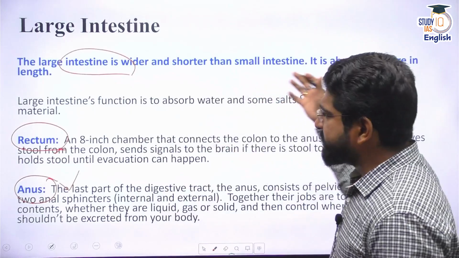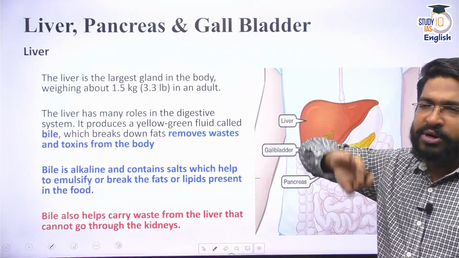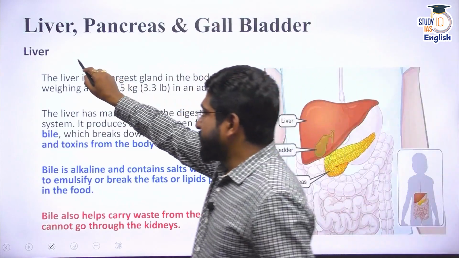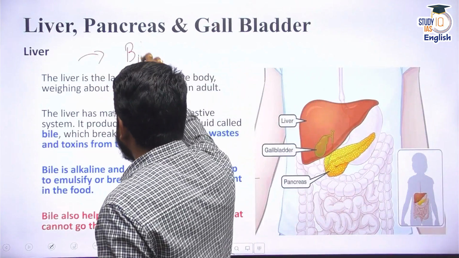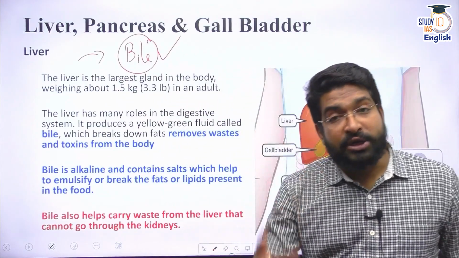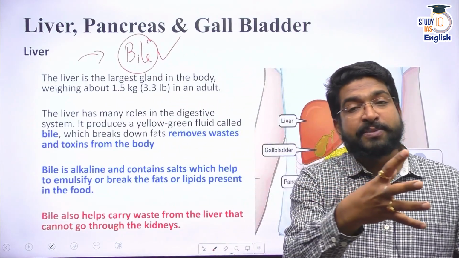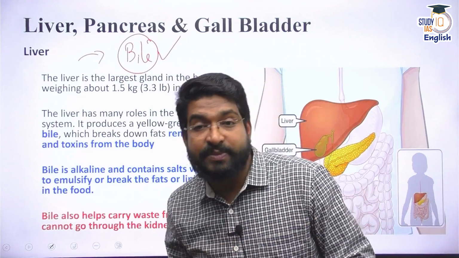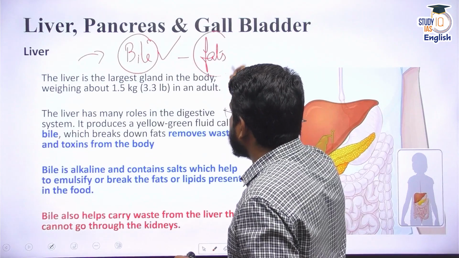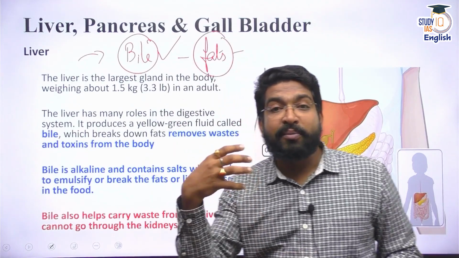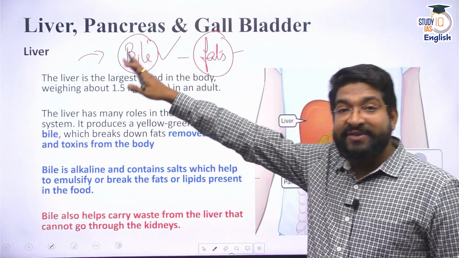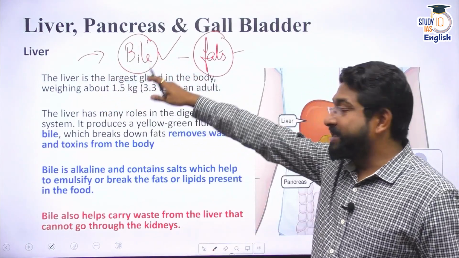Apart from that, this digestive system is helped by three important glands, that is liver, gallbladder and pancreas. Liver releases bile juice. It is a yellow color fluid which helps in digestion. It also helps in eliminating especially fats, because bile helps in emulsifying the fats. Please remember this fact. Now, whenever we talk about bad fat or bad cholesterol, the activity of liver is extremely important. Liver releases bile.